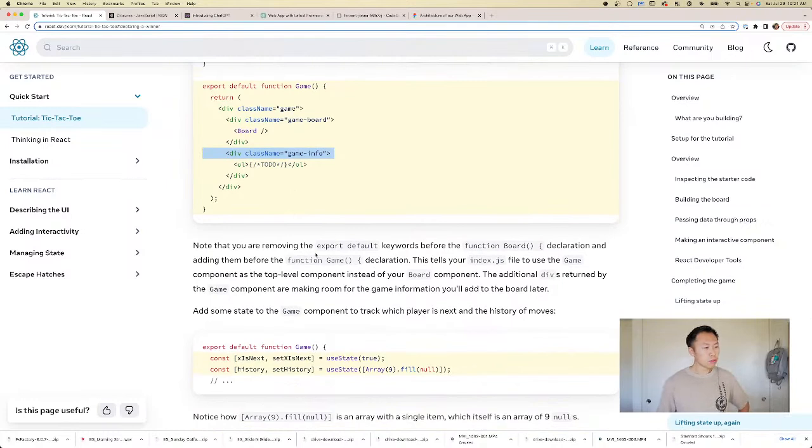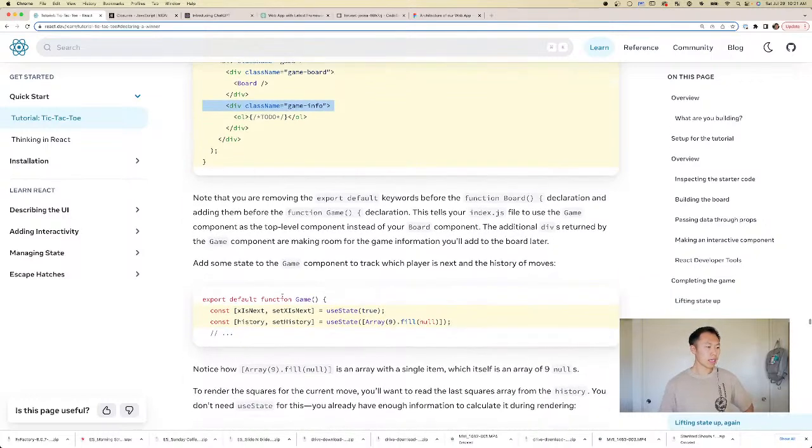Note that we are removing the export default keyword before the function board declaration and adding it before the function game declaration. This tells your index.js file to use the game component as the top level component instead of your board component. The additional divs returned by the game component are making room for the game information you'll add to the board later.